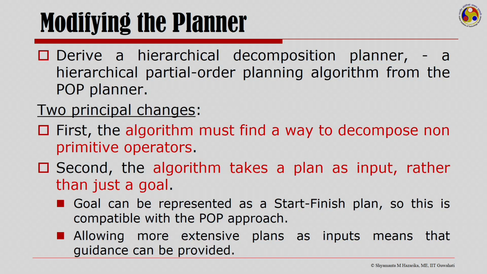So, this is compatible with the partial order planning approach. Allowing more extensive plans as input means that guidance can be provided, and with these two modifications, a hierarchical decomposition planner could be arrived at from the partial order planner.